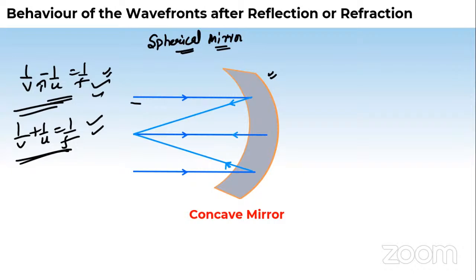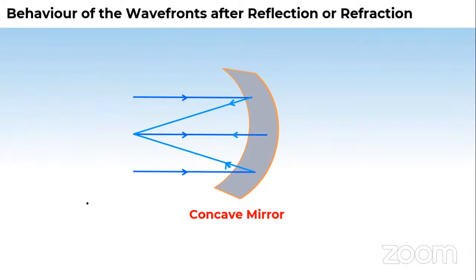Yes, that's fine. Students, this is for mirror. And I told you, when you use lens, change it with minus sign. So this is for lens. Just wanted to revise it.